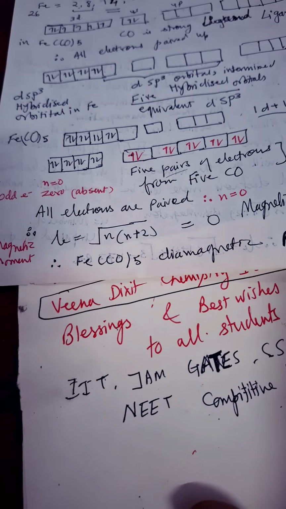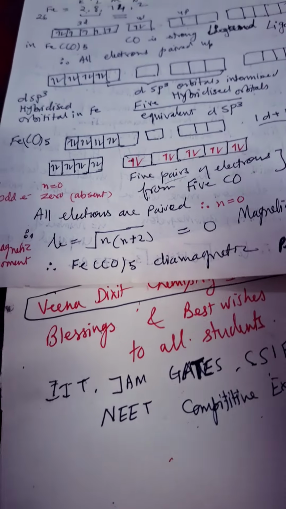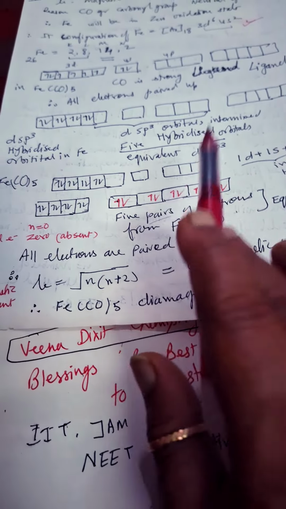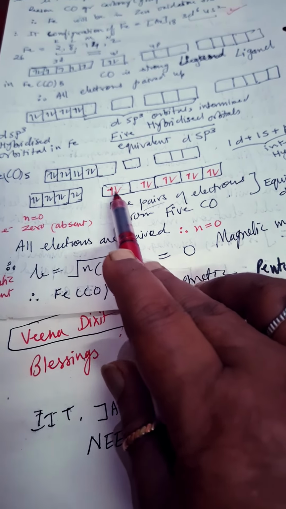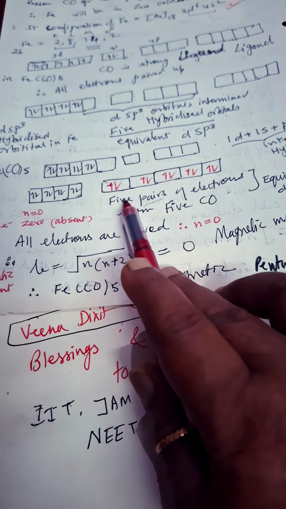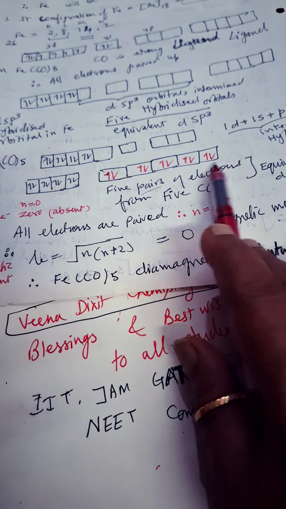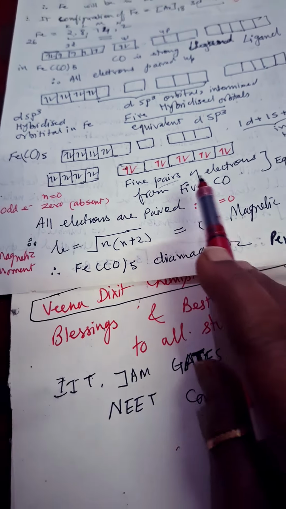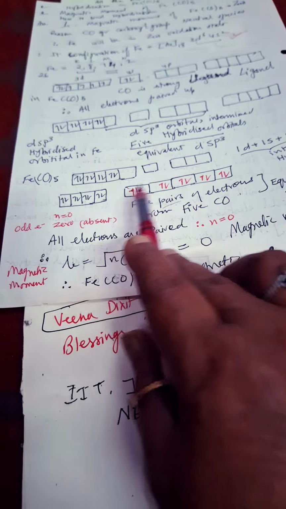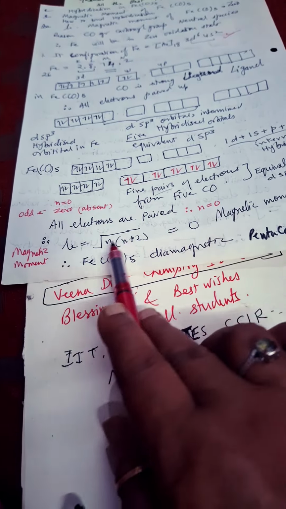To understand it, it is not necessary that you give such a big length in a 2-mark question, but for understanding it is required. So these 5 empty orbitals are each occupied by a lone pair. A total of 5 pairs of electrons are donated by CO. CO is a strong ligand and these electrons belong to CO. So all electrons are paired, so mu is equal to 0.